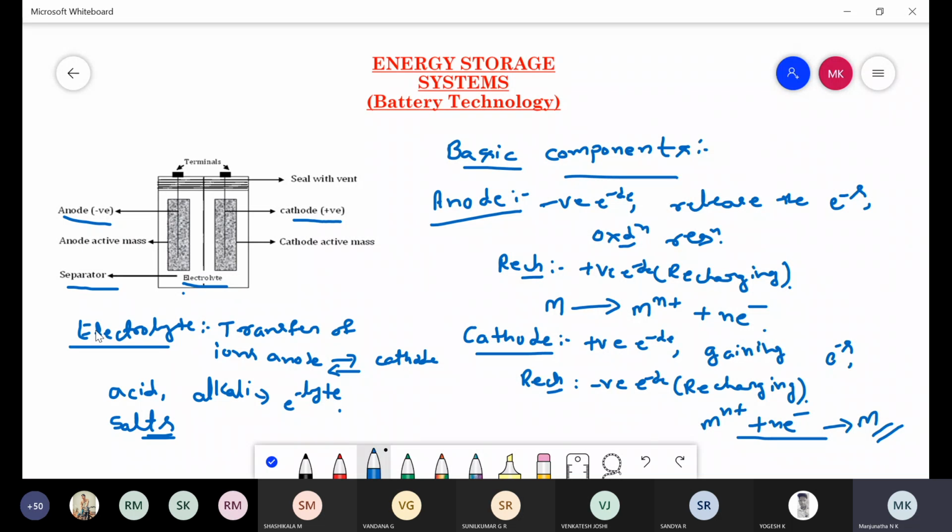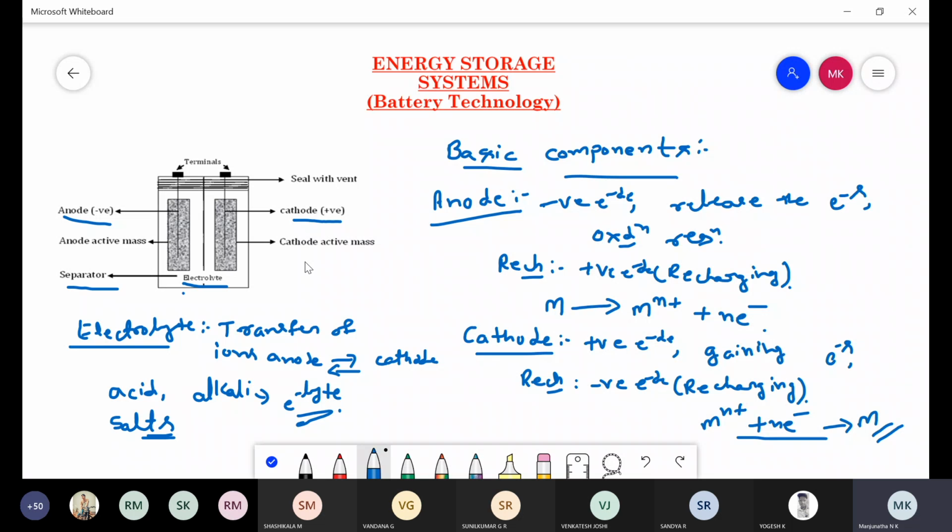Coming to the electrolyte, it provides the medium for transfer of ions from anode to cathode or cathode to anode. Either acid or alkali solution or salts having high ionic conductivity are used as an electrolyte in the construction of a battery. Another one is a separator. The separator is used to separate the anode and cathode to prevent internal short circuiting between anode and cathode. Either cellulose or polyvinyl chloride or polyolefin membranes are used as a separator in the construction of a battery.